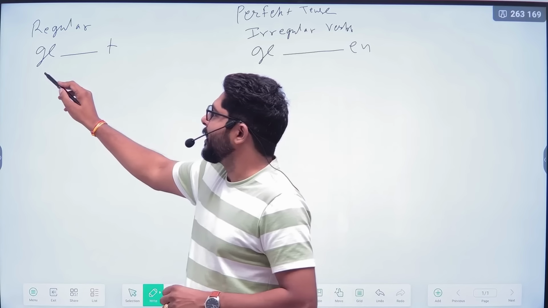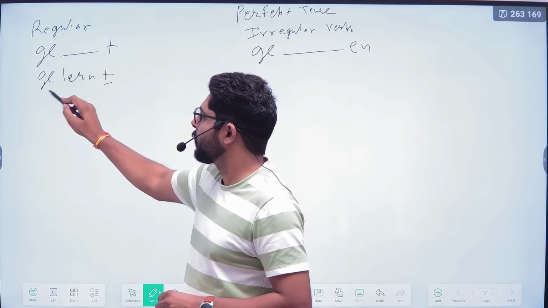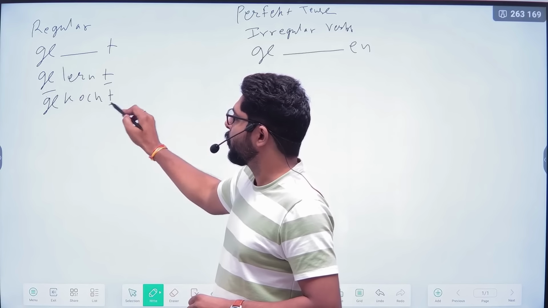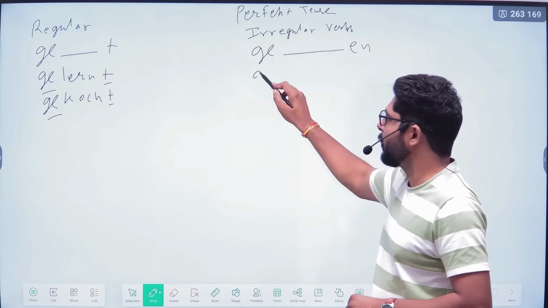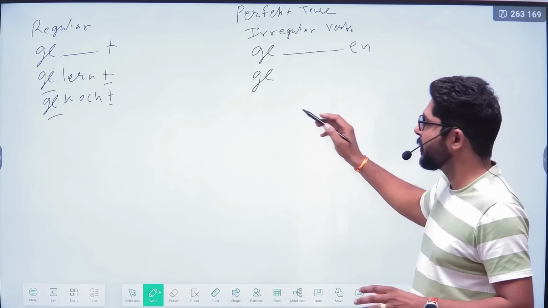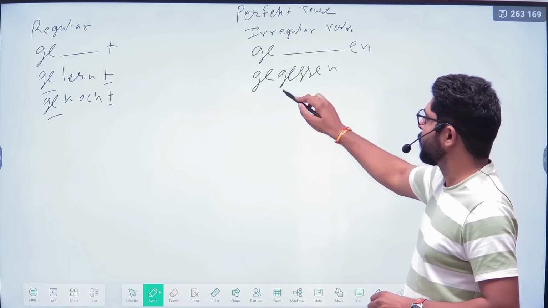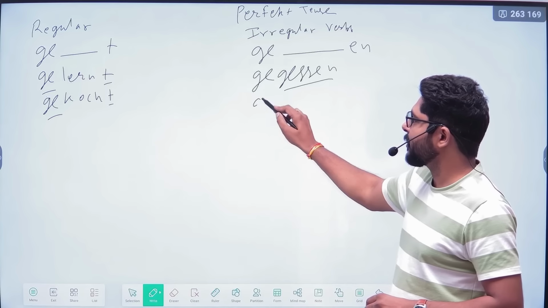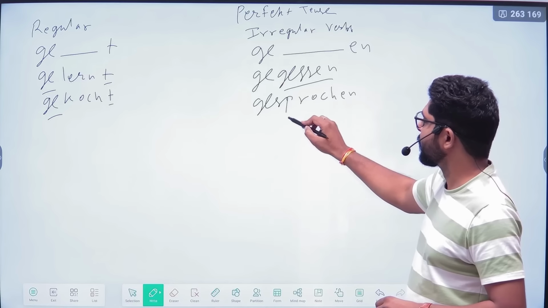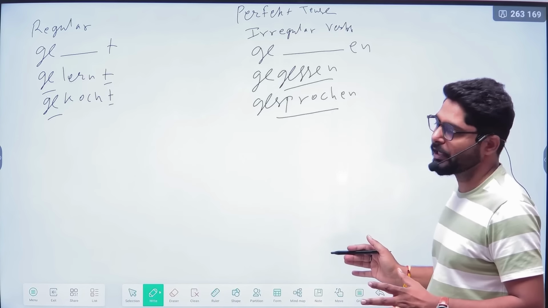How? Lernen, gelernt. Kochen, gekocht. Okay, like this. And in the irregular, the stem in the middle of the verb will be entirely changed. Essen, gegessen. Sprechen, gesprochen. So as you can see here, the stem in the middle has totally changed.